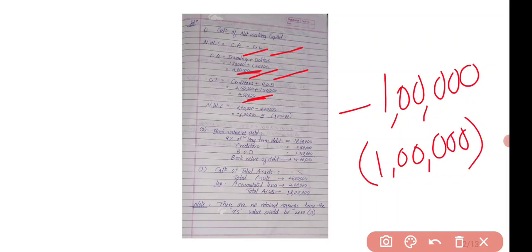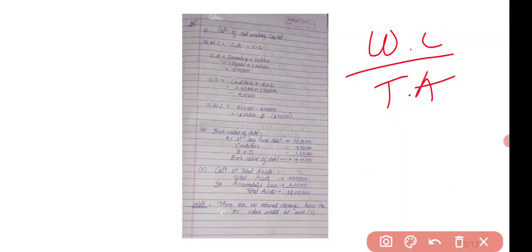Okay, next thing is to calculate the total asset, because the formula is working capital divided by total asset. We have calculated the value of working capital. Now we have to calculate the value of total asset. 20 lakhs are our total assets. From that we have to deduct the accumulated losses. We just discussed this. So 2 lakh, you will get the answer 18 lakh as your total asset. Okay.